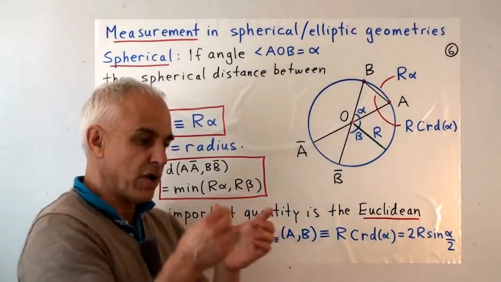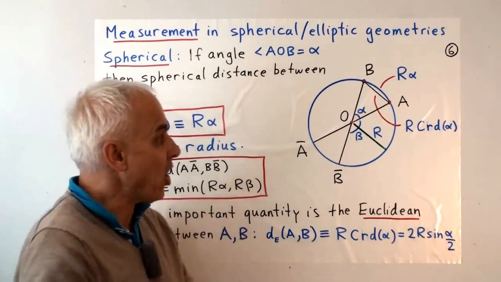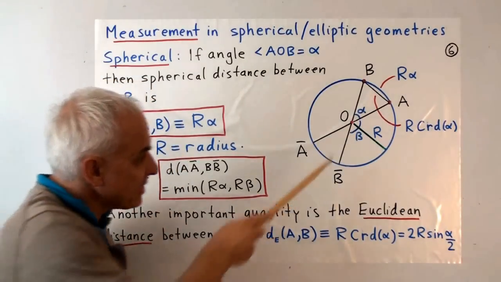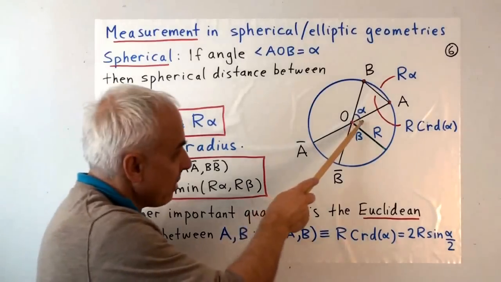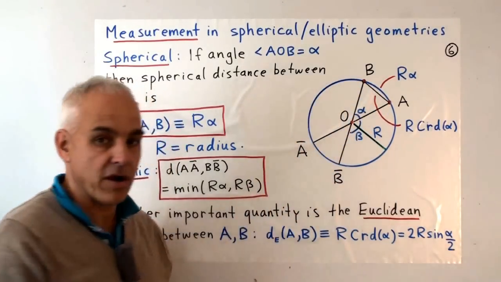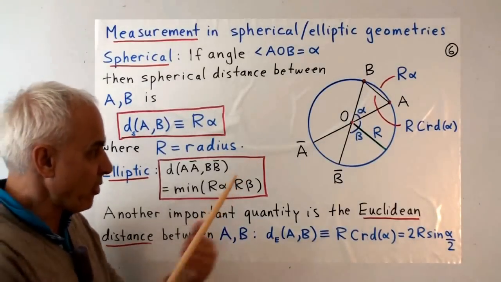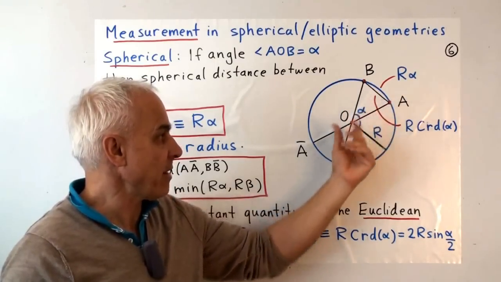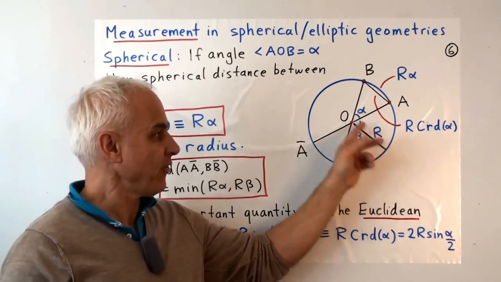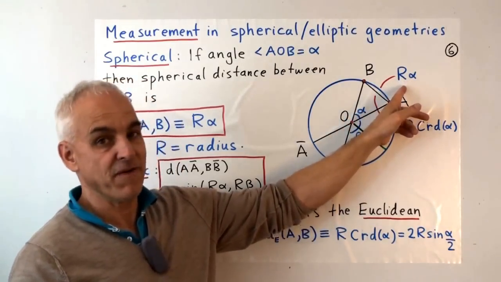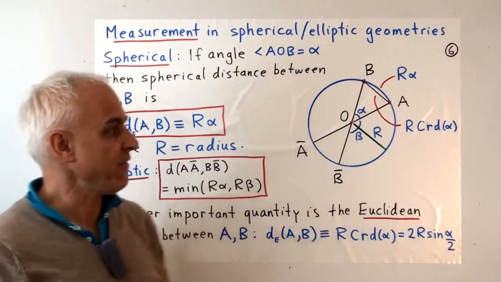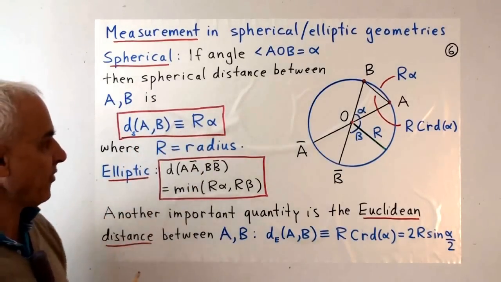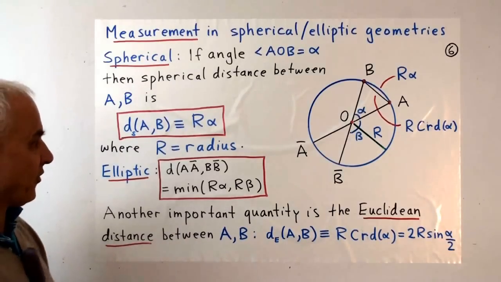Well, one idea is to look at the distance or the length of the arc, the circular arc between A and B. And that's intimately connected with the angle. If you double the angle, then the circular arc doubles. So there's a proportionality between the angle and the circular arc, and so we can say that that proportionality is essentially the radius. So if that's an angle alpha, we can define this distance to be r times alpha. So the spherical distance between A and B is r times alpha, where r is the radius of the circle.